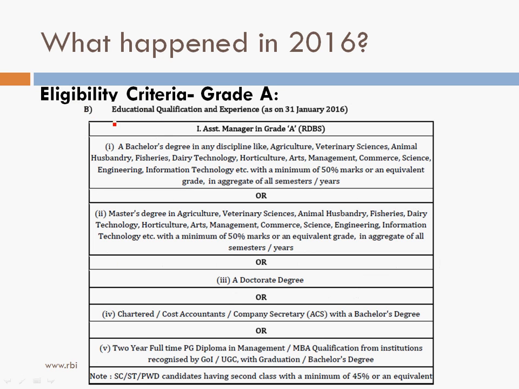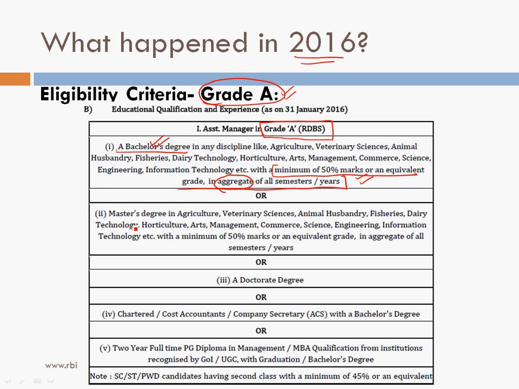Now let's move on to the educational qualifications. As far as educational qualifications for grade A are concerned, in the Rural Development Banking Service, you need to have a bachelor's degree in any discipline like these with a minimum of 50% marks or equivalent in aggregate of all semesters or years. So these are the aggregate marks of all the years or semesters, a minimum of 50%. Please keep this in mind, this we are talking about grade A of NABARD in 2016, fine.